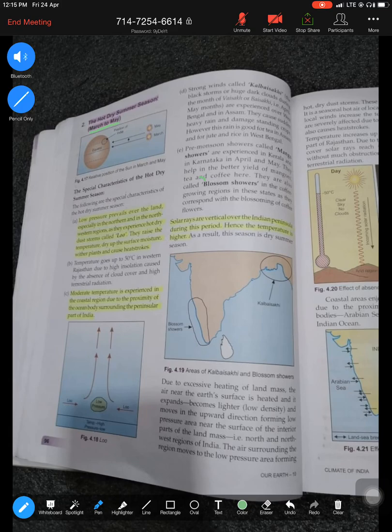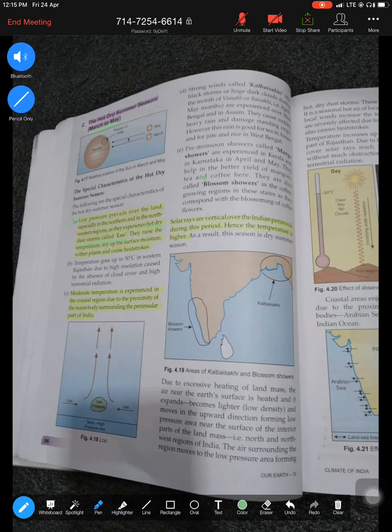Now let's have a look at the characteristics of the season. Now during the summer season, because there is low pressure that is created, especially in the north and the northwestern regions, they experience what kind of wind? Very hot, dry, dusty winds, which is known as Lu. They can even cause heat stroke, affect a lot of vegetation because they're very dry and dusty. So during the summertime, the northern part of India receives hot, dry, dusty winds called Lu, which is harmful for the vegetation and even harmful for human beings because it can lead to heat strokes.